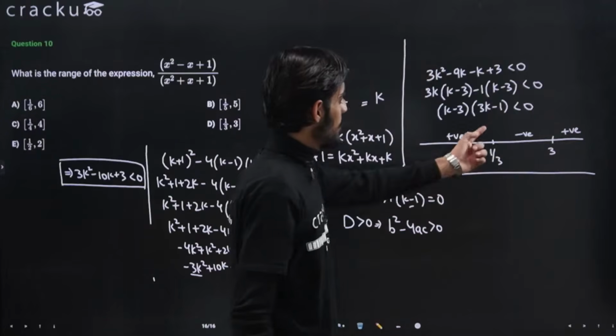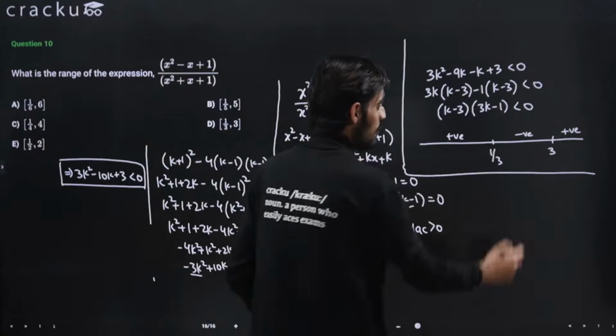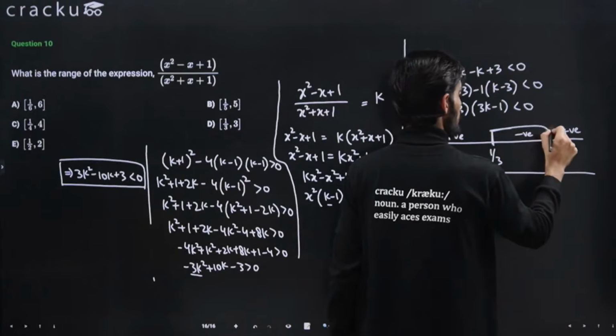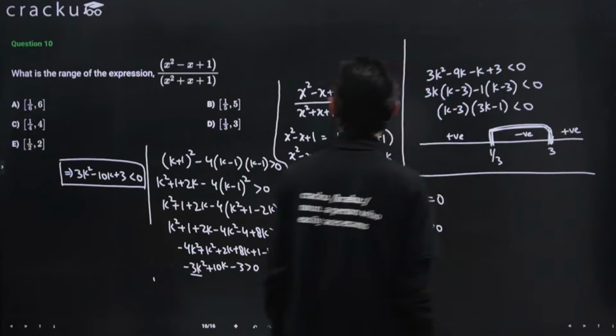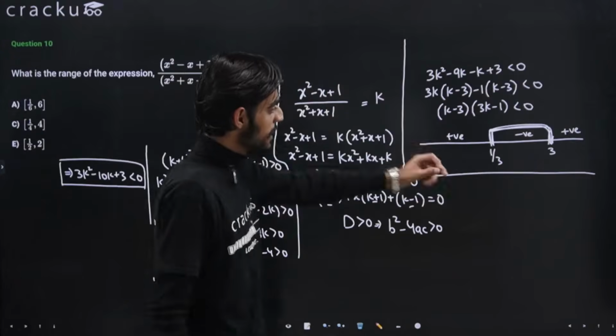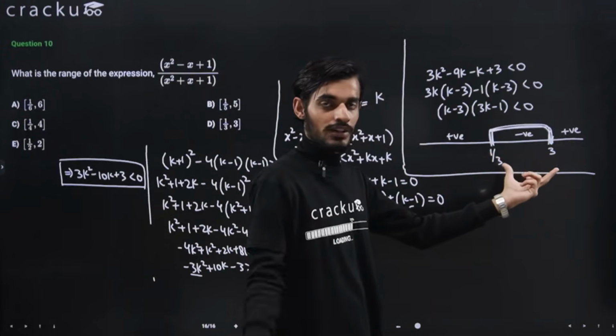We are asked to calculate less than 0, right? We need to find the negative values. So negative values are coming in this particular interval. So we are able to figure out the range of k, right? We have let the value of this particular term as k, and the maximum and minimum value of k we are able to figure out. That's what we were asked to calculate.